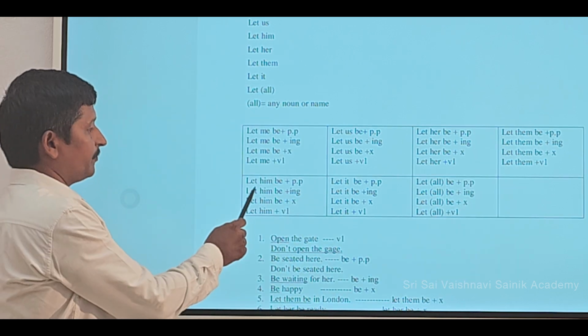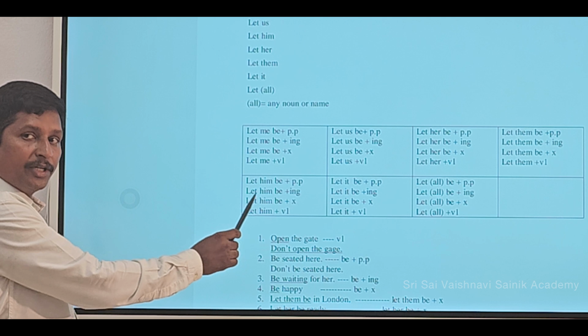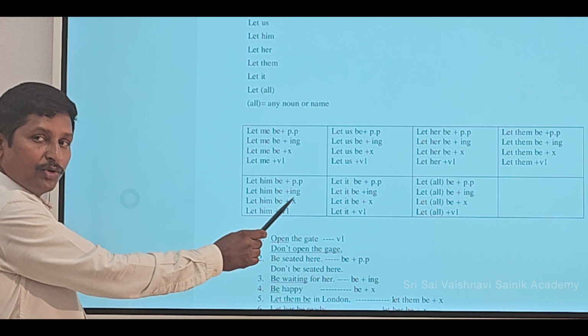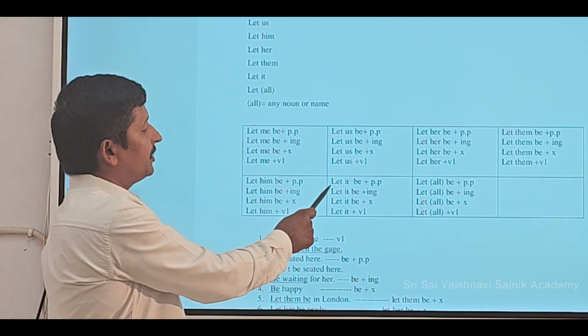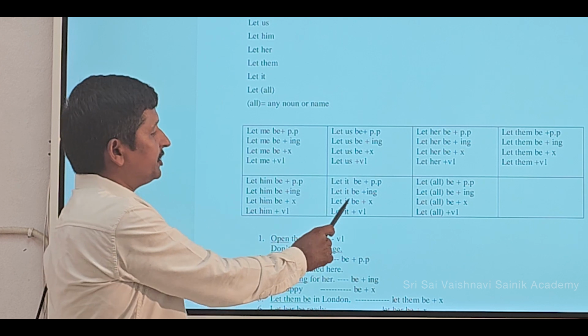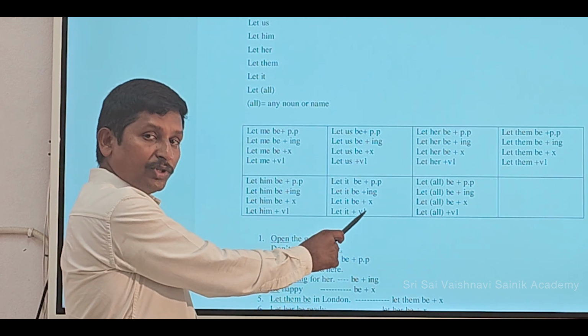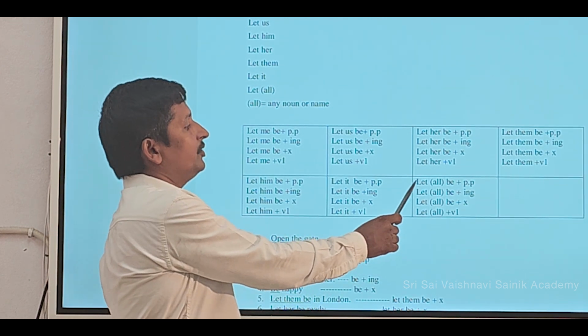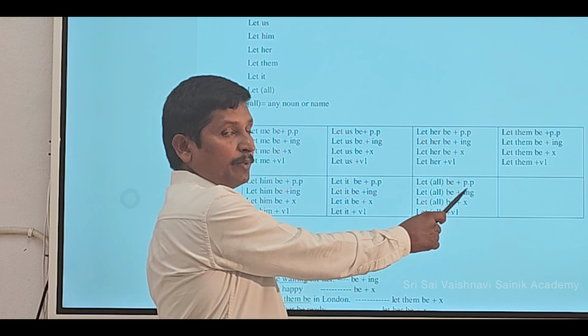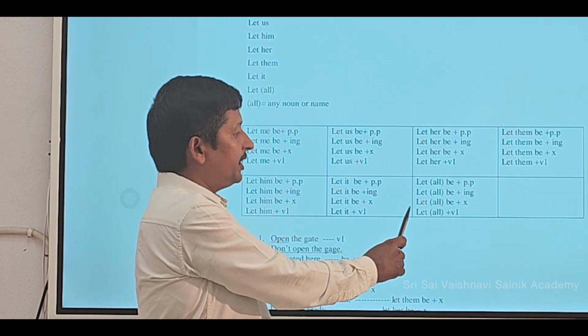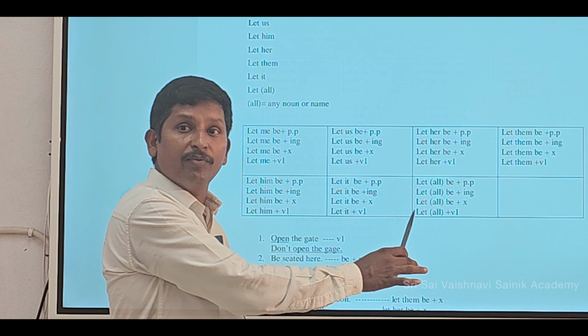When it comes to him, let him be plus PP form, let him be plus ing form, let him be plus without form, let him plus V1. Next, let it be plus PP form, let it be plus ing form, let it be plus without form, let it plus V1. If you take any noun, let all be plus PP form, let all be plus ing form, let all be plus without form, let all plus V1.